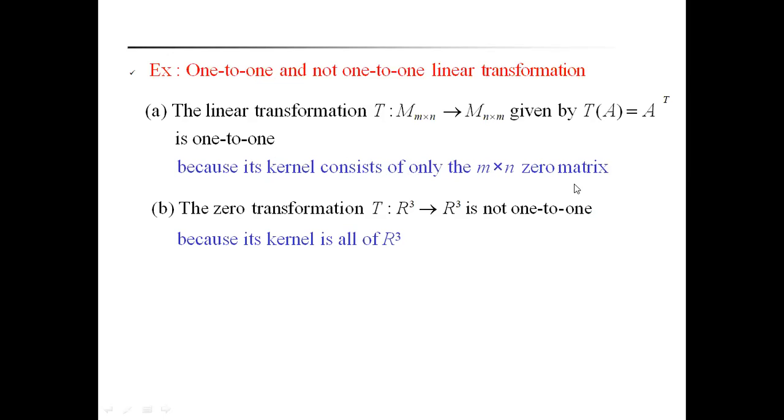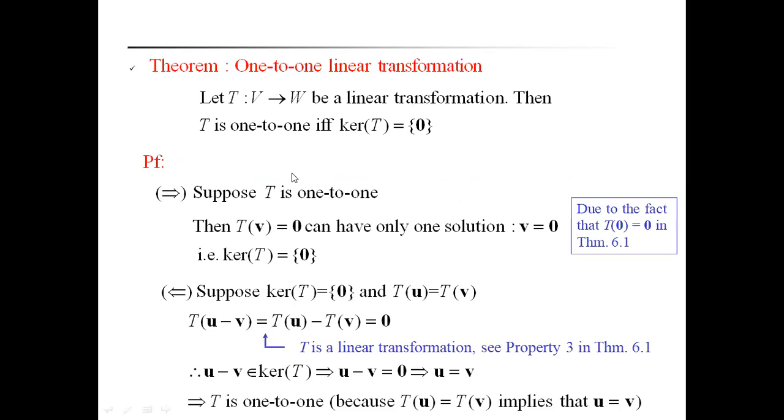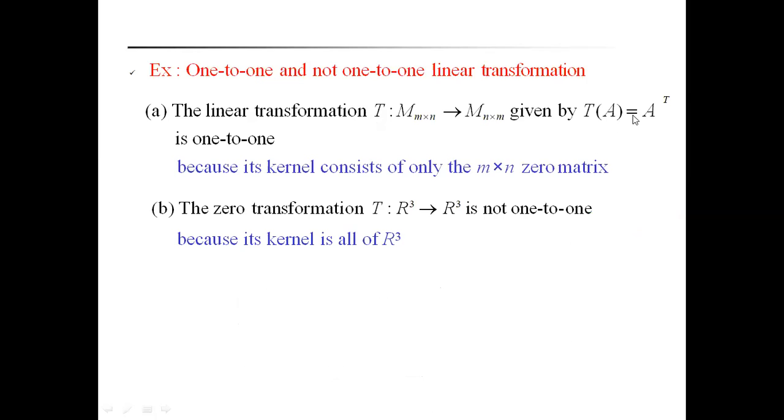It contains only the zero matrix because of the previous theorem: if kernel of T contains the zero element only, then the mapping is called a one-to-one mapping. By using this result, T of A is equal to A power T, the transpose linear transformation, is one-to-one because its kernel consists only of the zero matrix. That's why it is a one-to-one mapping.